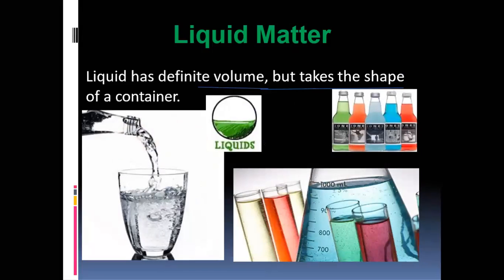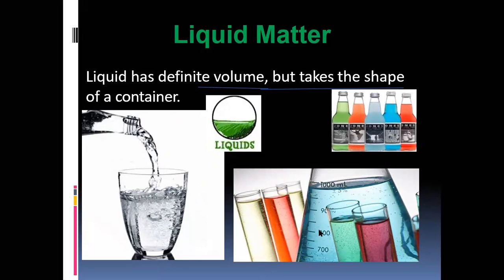Wait. Look here. If you pour water in a glass, the water will take the shape of the glass. And if you put that water in a bottle, the water will take the shape of the bottle.